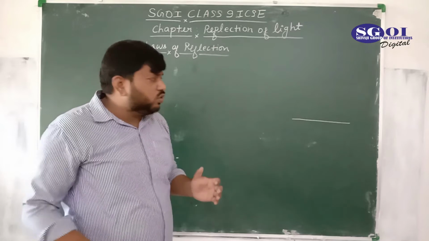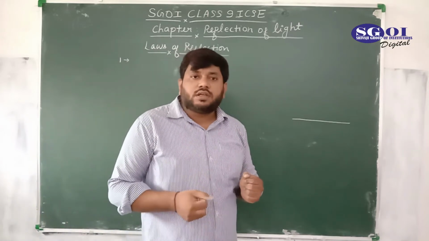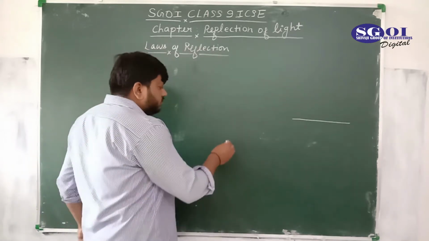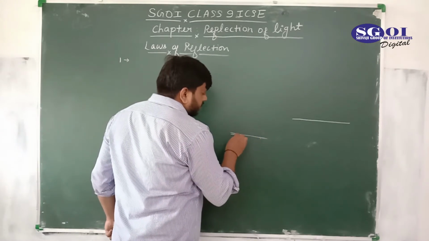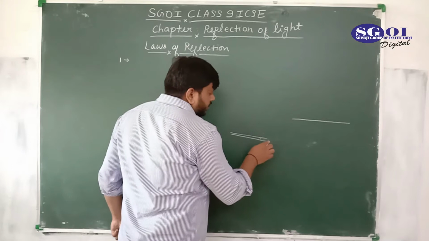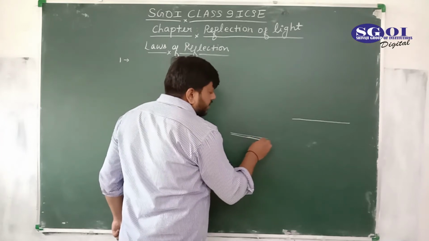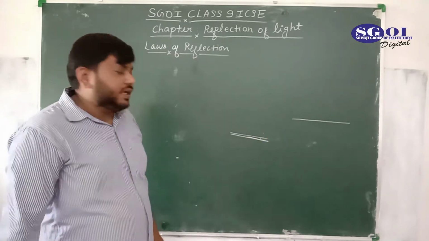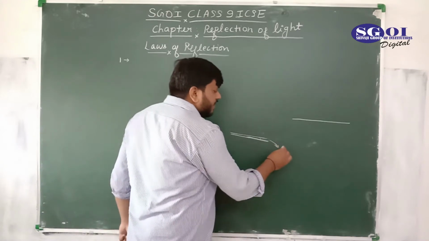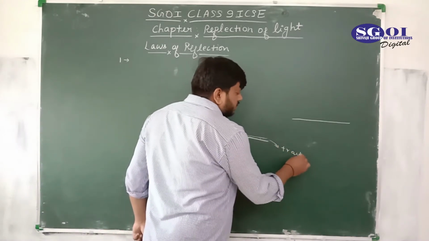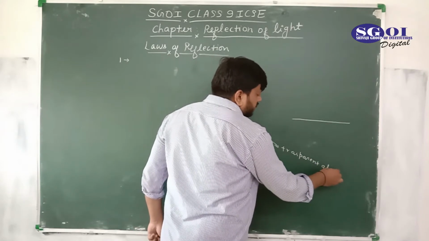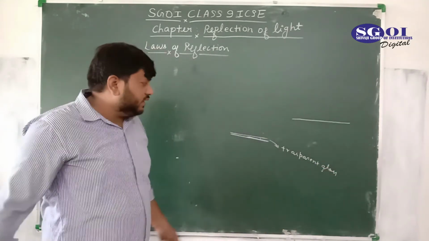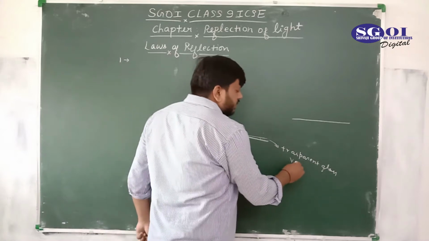Student, do you know how the plane mirrors are made? Actually, there is a glass, a transparent glass, and the glass must be very thin.